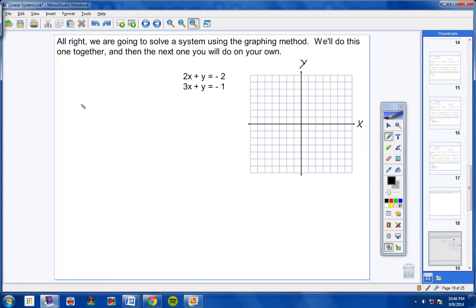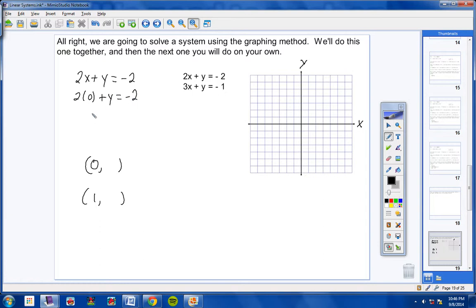Okay, well, what you're going to do is you're going to graph the first line. Now, I hope you remember how to do this from Algebra 1 or Algebra 2. Usually what you do is you put 0 in for x, and then put 1 in for x. Those are 2 good numbers to use, okay? So I'm going to put a 0 in for x, and I'm going to get out a y value, okay? So where the x is, I substitute a 0. And let's see what y equals.